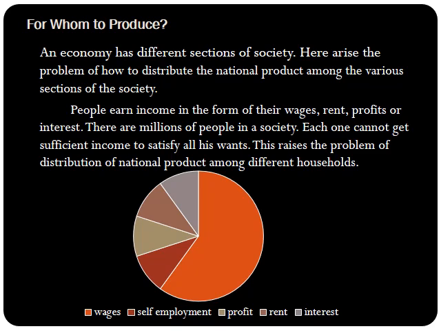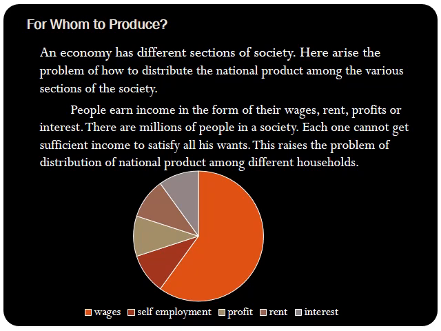The third central problem is for whom to produce. This problem is related to the distribution of the national product, that is, the goods and services which an economy produces. An economy has different sections of society. That means an economy has different consumer groups. We have rich people, we have poor people as well.